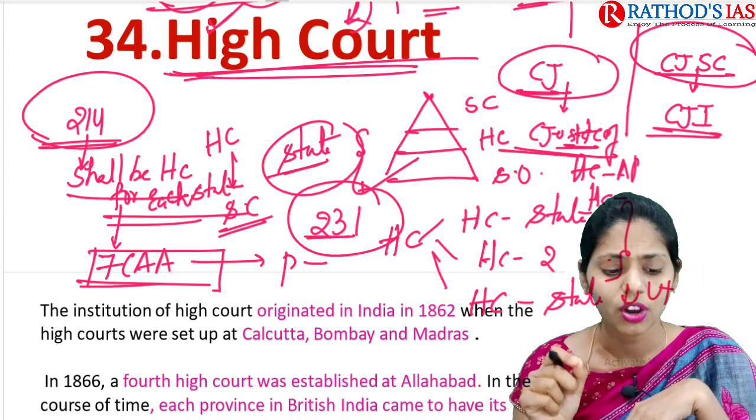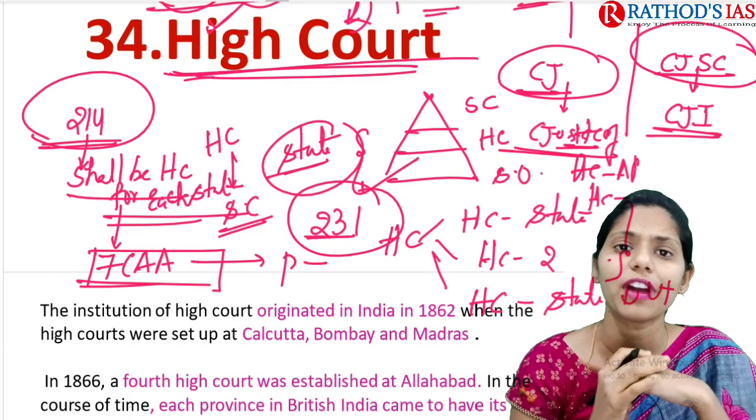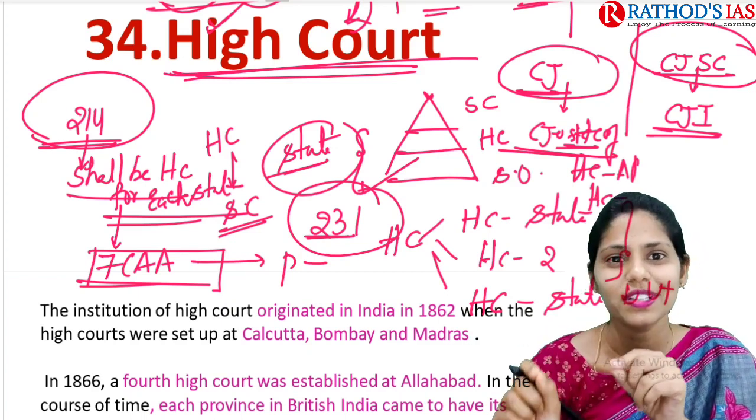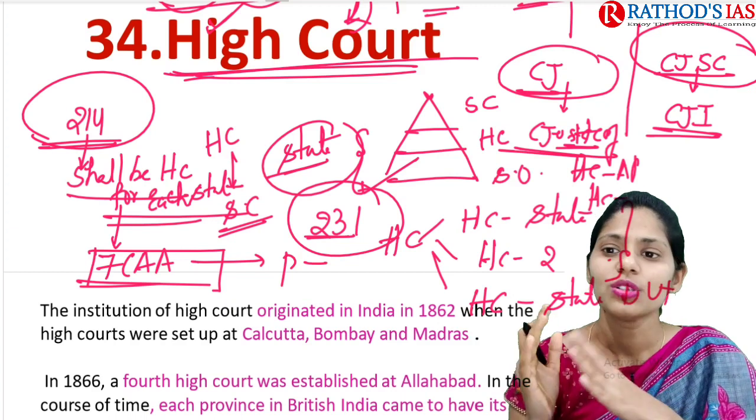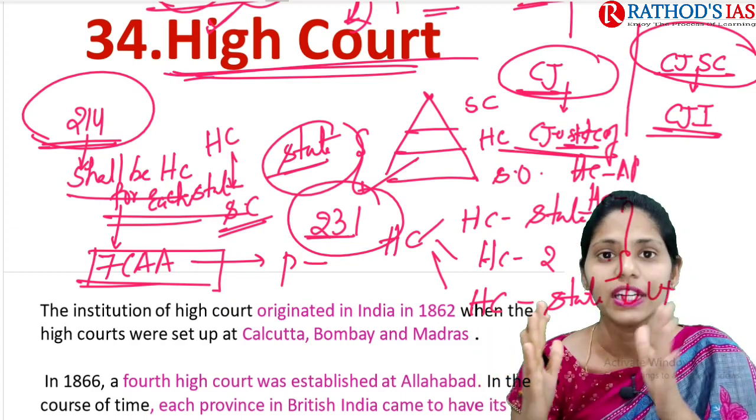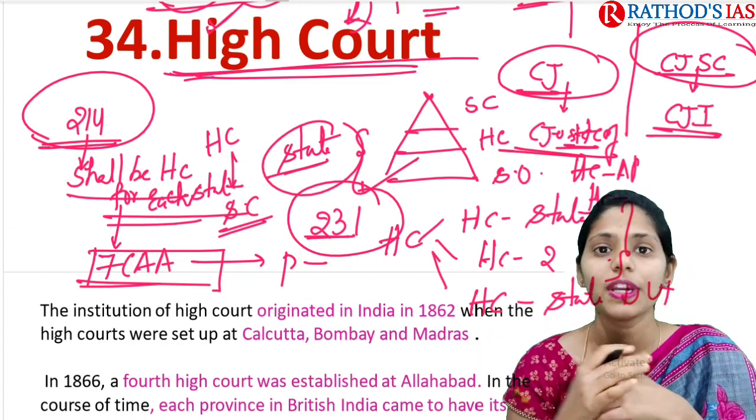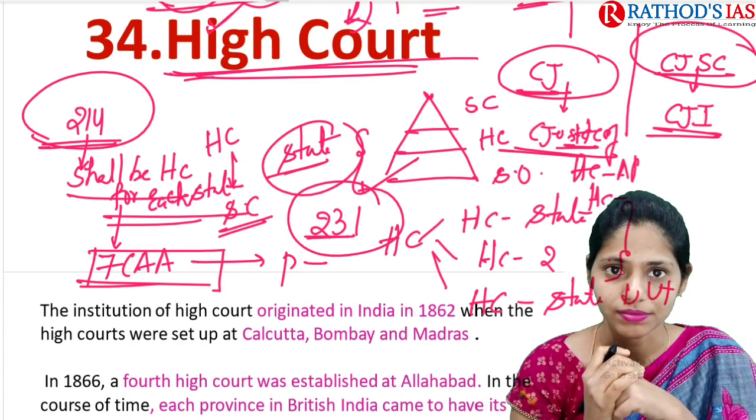So it is one of the important indicators of the spirit of federalism here. You have to remember this word for sure. Okay. So CJI stands as an indicator of the spirit of federalism in our country.